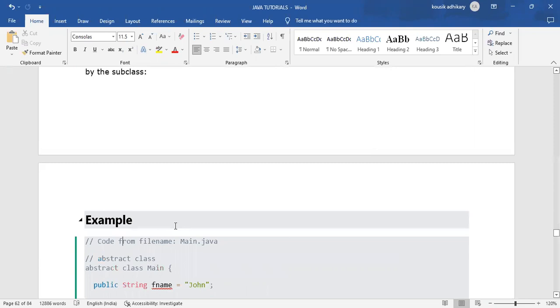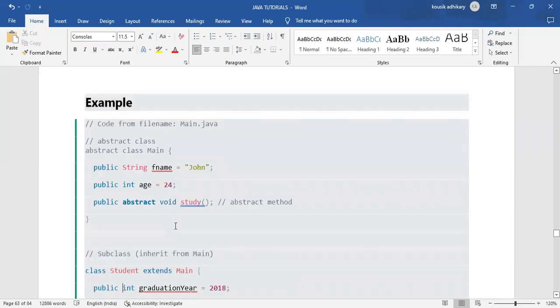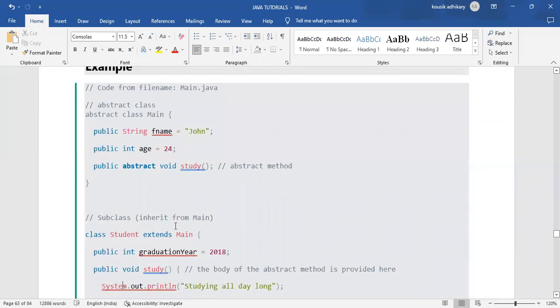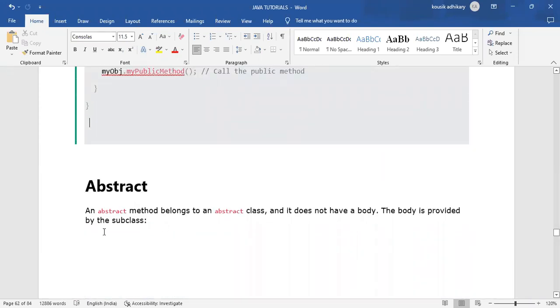So please note it down. This is a very, very important example, and a very, very important topic. Everyone, please note down the definition, what is an abstract method, what is abstract, and please try to practice.